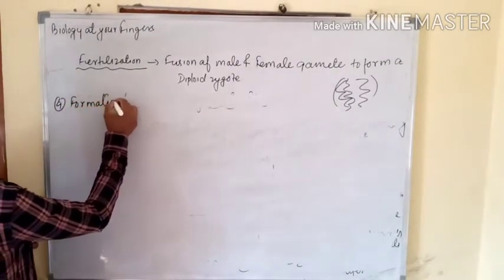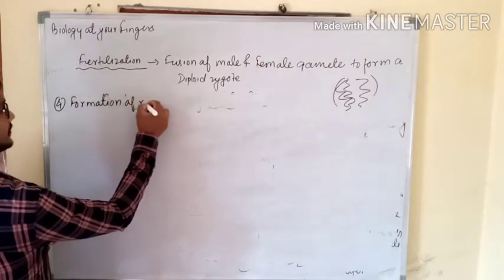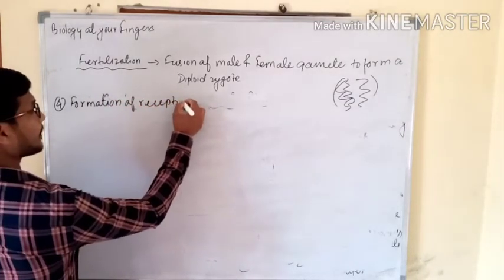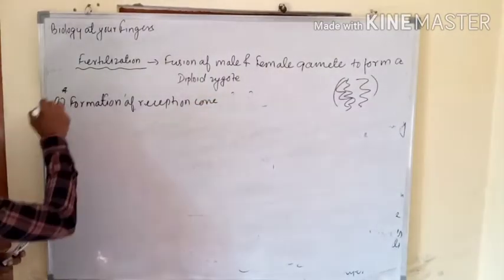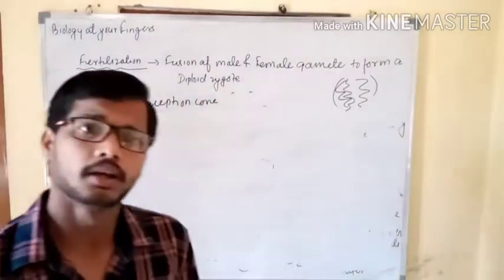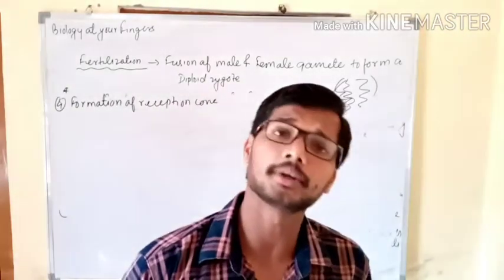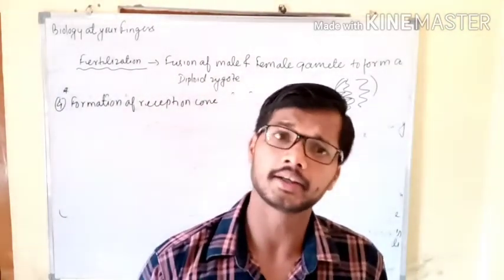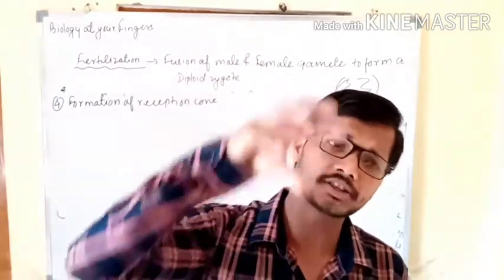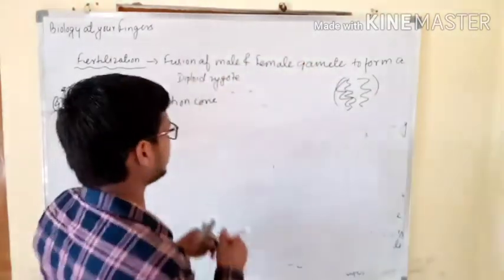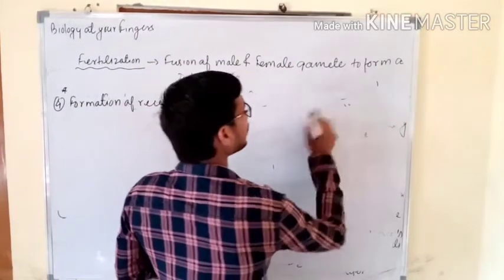Formation of reception cone. This is also very important. What is reception cone? Actually, reception cone is formed in the case of ovum or egg at a particular animal pole point, and on which sperm will be attached. So let's consider how it is formed.